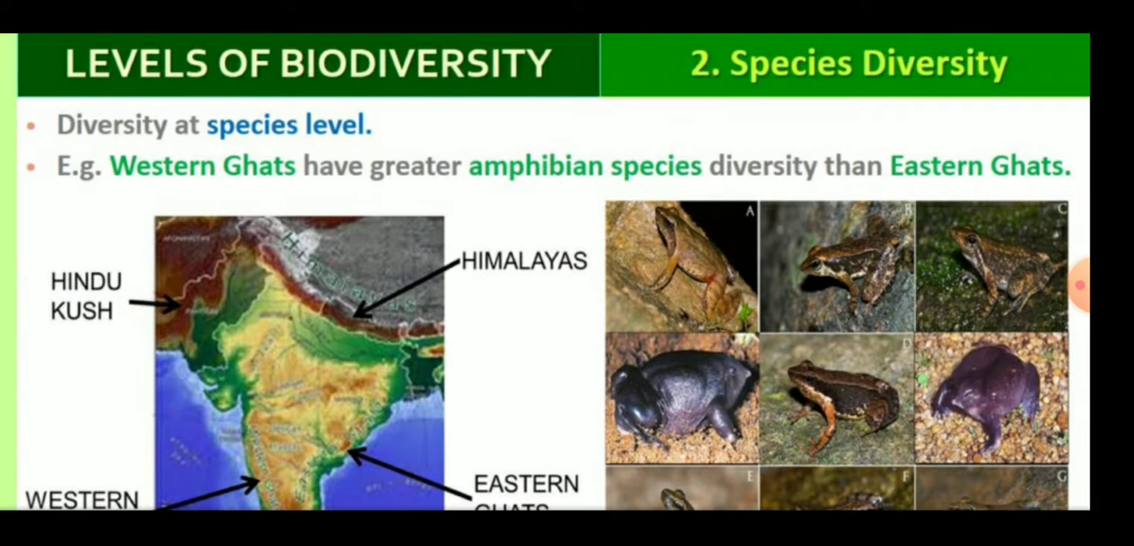Children, the second level of biodiversity is species biodiversity. Diversity at the species level is called species biodiversity. For example, the Western Ghats have greater amphibian species diversity than the Eastern Ghats.